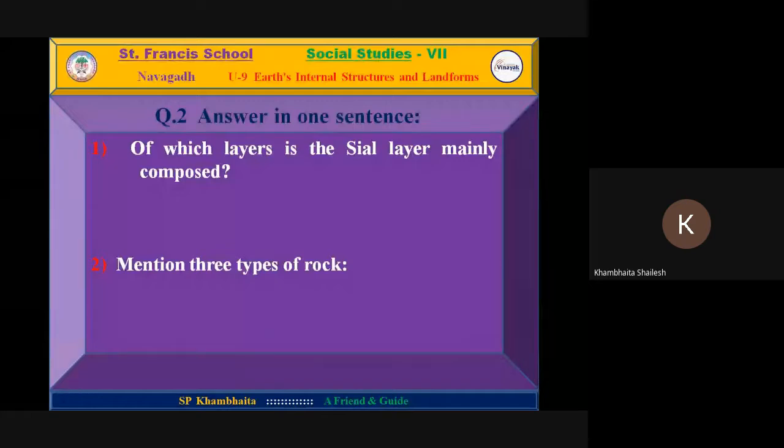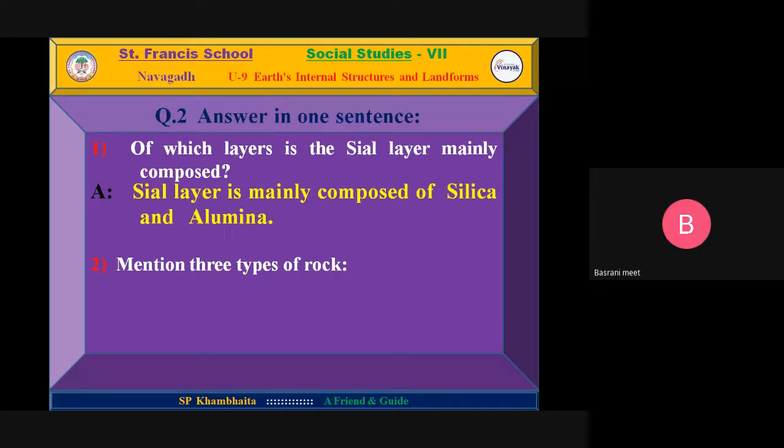Yes, question 2. Answer in one sentence. Yes, question 1 with answer. Then Barsani. Read. Number 1. Of which layers is the shale layer mainly composed? Shale layer is mainly composed of silica and alumina. Yes, Sial, not shale. Sial layer.